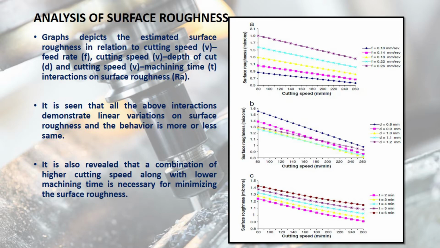In all the three cases as shown in the graph in this slide, for feed, depth of cut and machining time, variations with respect to cutting speeds, the graph maintains a linearity, that is a straight line, which shows that with the increase in cutting speed, the surface roughness reduces. This is generally due to increase in temperature. If cutting speed increases, it ultimately makes the cutting zone soft and leads to reduction in surface roughness.